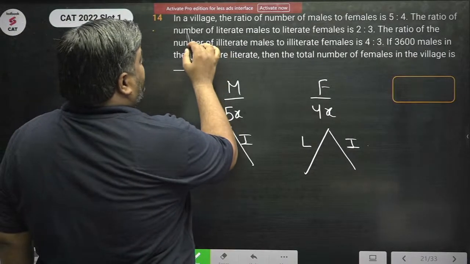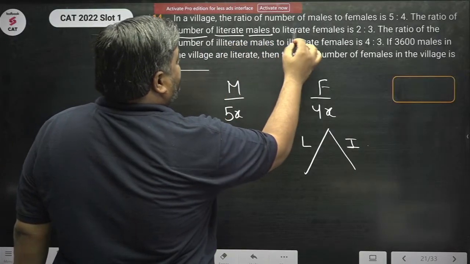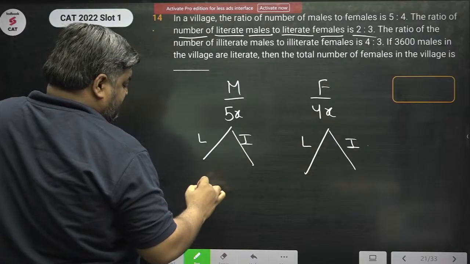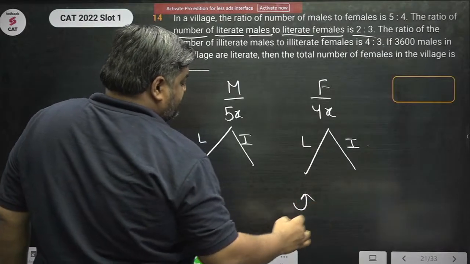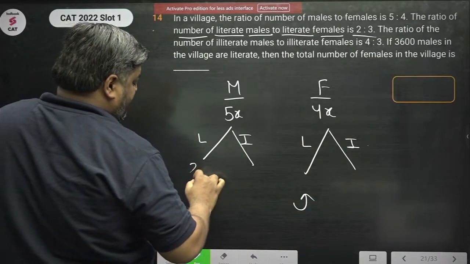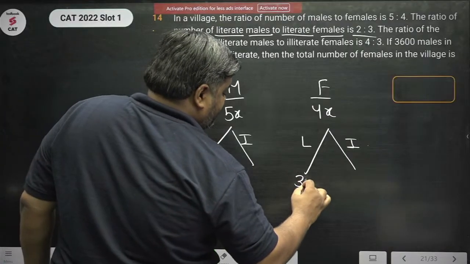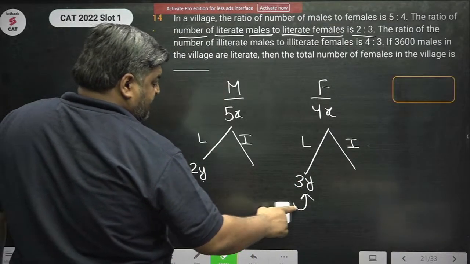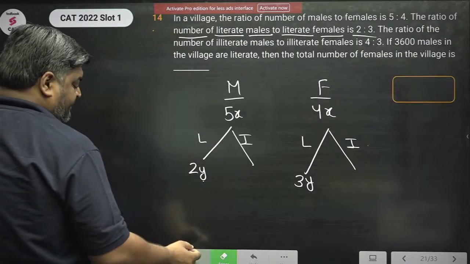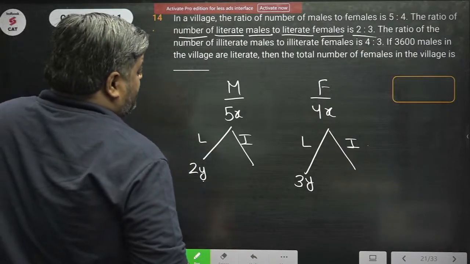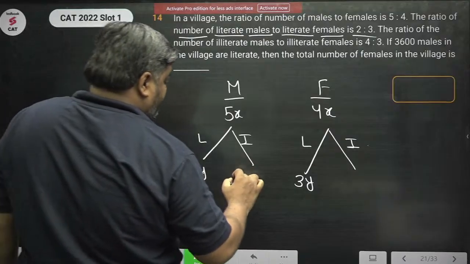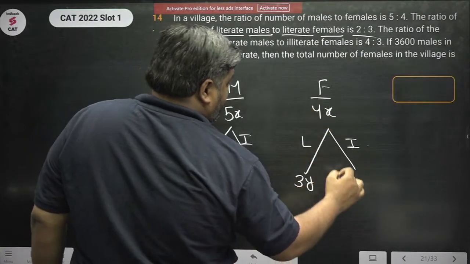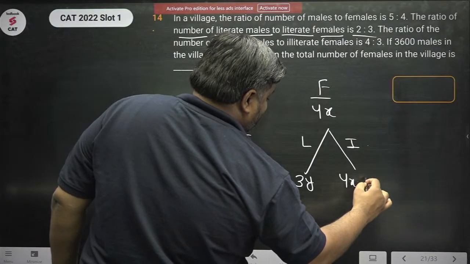The ratio of the number of literate males to literate females is 2:3. So the ratio of literate males to literate females is 2:3. Let's say this is 2y and this is 3y. Literate males to literate females, 2y and 3y. Okay, so what would illiterate males be? This would be 5x minus 2y. What would be illiterate females? 4x minus 3y.